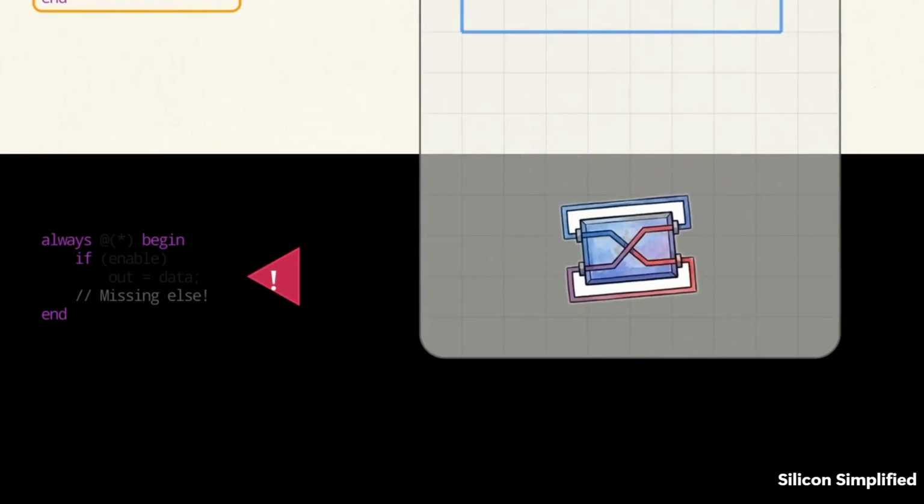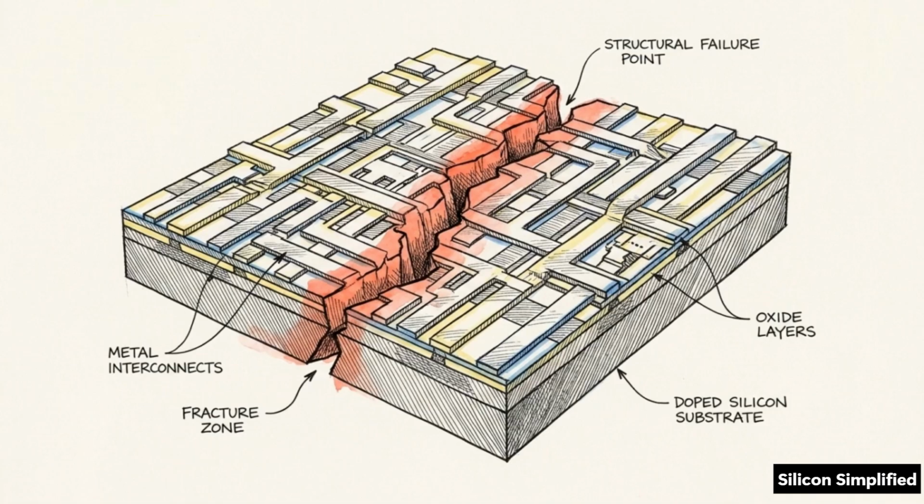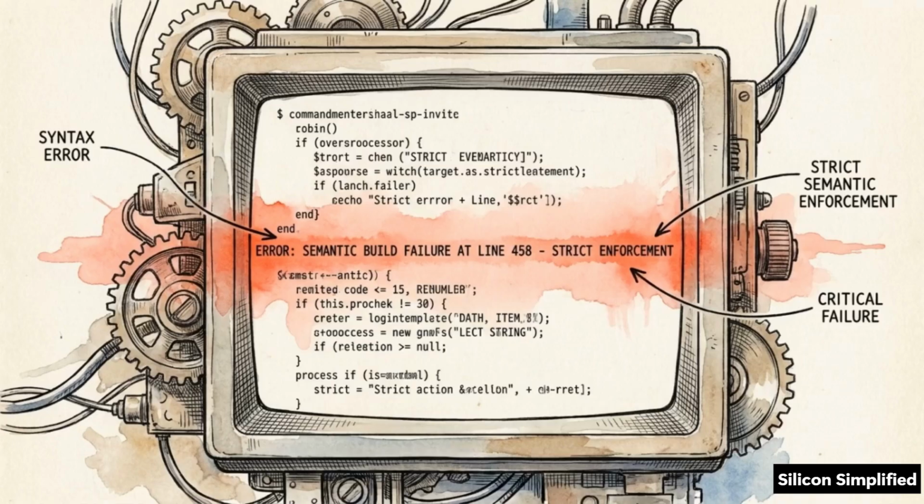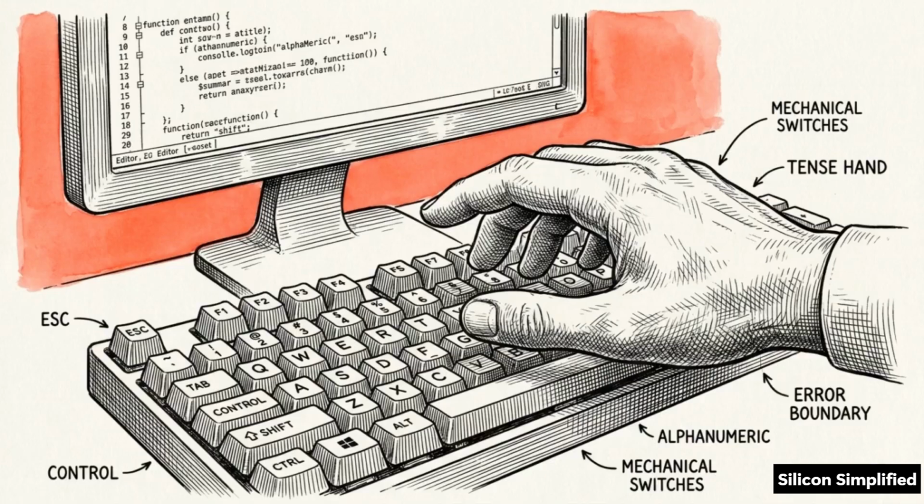In legacy Verilog, if you missed an else condition or omitted a default case in a combinational block, the tool would quietly infer a latch to hold the state. Unintentional latches destroy timing paths and ruin silicon yields. The always_comb block acts as a strict semantic enforcer. If your logic inadvertently implies memory within a combinational path, the compiler immediately throws an error, halting the build before a mistake becomes physical.